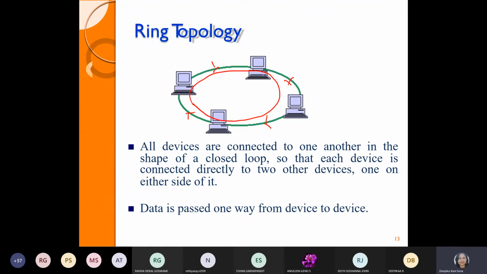Suppose devices 1, 2, 3, 4 are connected by using this ring topology. Device 2 will receive data from 1, then 3 will receive data from 2, then 4 will receive data from 3, then again 1 will receive data from 4. Now just have a look, guys. Can you define what will be the advantage of the ring topology?